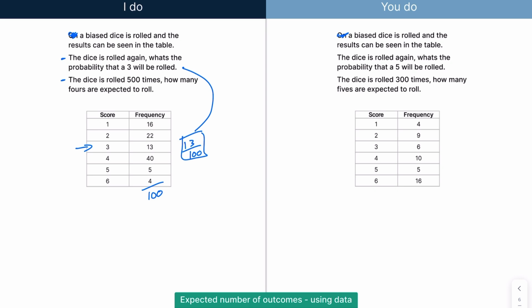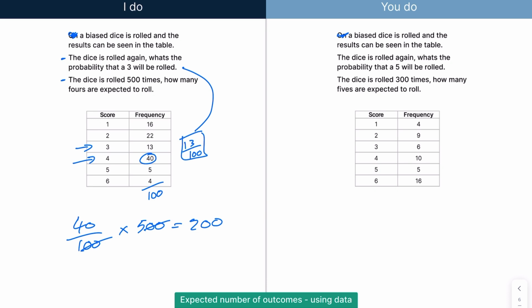The dice is rolled 500 times. How many 4s would you expect to roll? So if you look at 4s here, that is going to be 40 out of 100. So that's a probability. We know that it's been rolled 500 times, and we can just cancel the 2 zeros out. So 5 times 4 is 20. And we know that if the dice is rolled 500 times, you would expect 200 4s from this. So that is that.